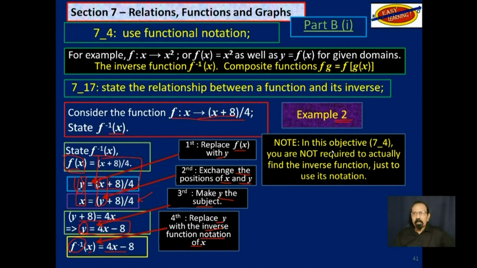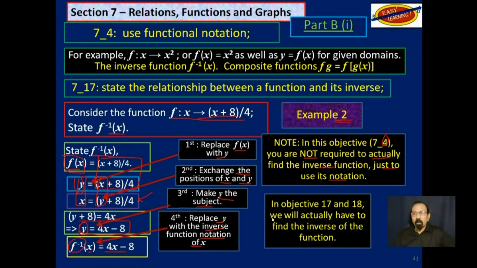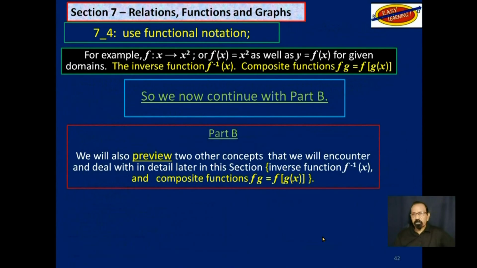As I said, in this objective, objective 4, you are not required to actually find the inverse function, just to use its notation. But how are you going to use its notation if you don't know what it is and how it can be found? In objectives 17 and 18, we will actually have to find the inverse function. So we finish with inverse function. Now we are going to deal with composite function.